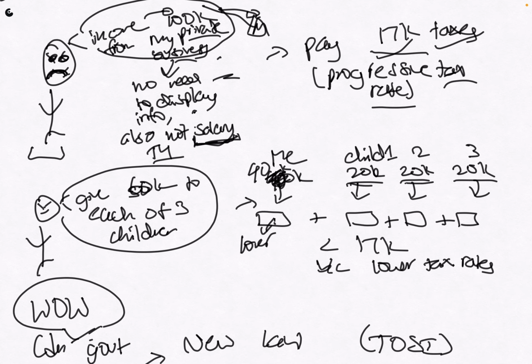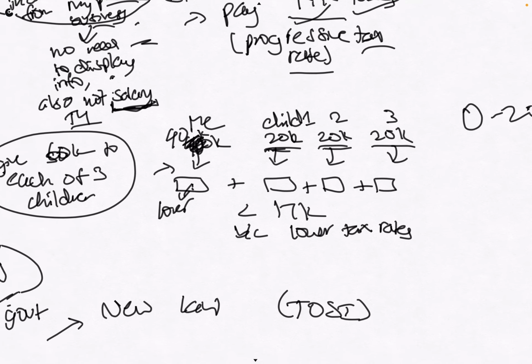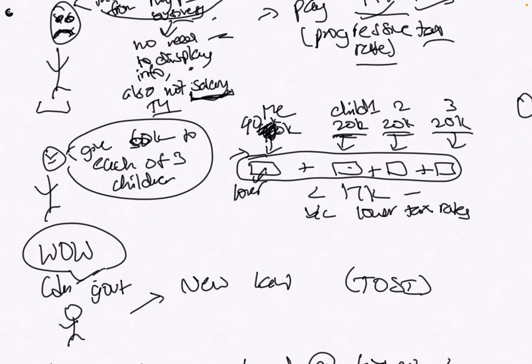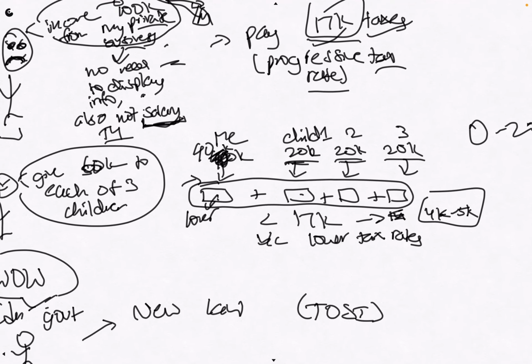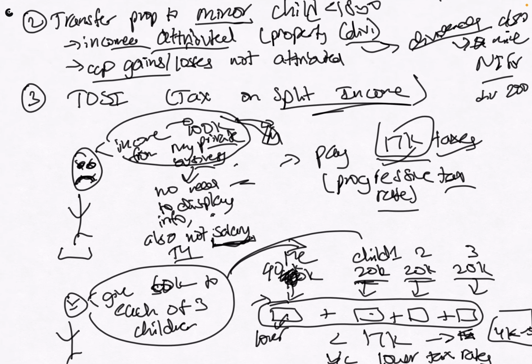And the 3 children also pay taxes, but at the lower income tax, because it's just from 0 to 20K. That's the lowest income bracket, so they only pay very little tax. If you add these three things up, it would be way less than 17K. I think the actual amount is maybe like 4,000 to 5,000. That means you're basically saving about $10,000, $12,000 just because of giving them money, because of splitting the income.